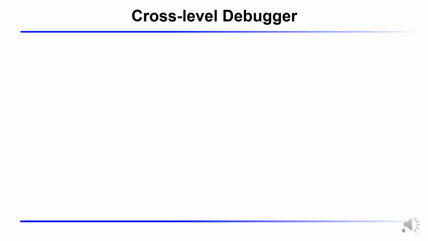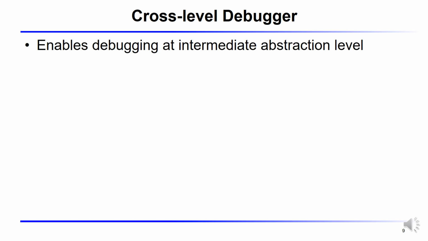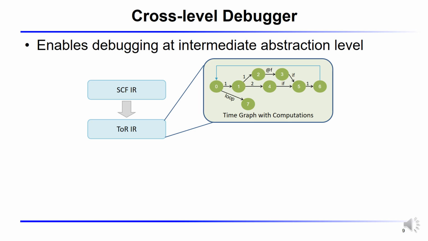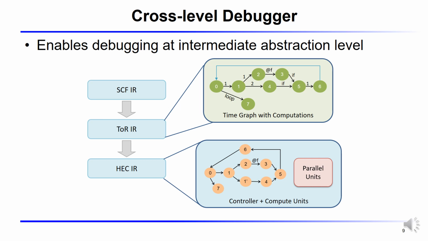This problem can be partially solved by a cross-level debugger. The multi-level paradigm enables a cross-level debugger for the hardware synthesis. Besides software simulation in the instruction order, the TOIR can be regarded as a time graph with computations on the time edge. The HEC-IR is much closer to the hardware with the explicit definition of the compute units and registers.